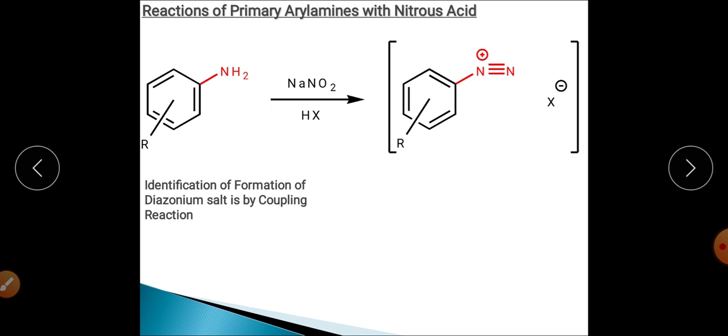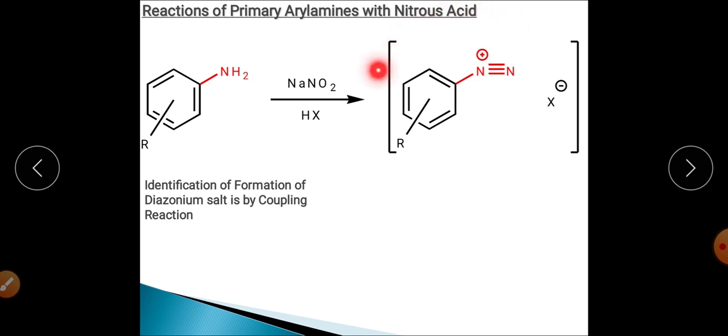When we take the primary aromatic amine, at that time there will be a reaction of this primary aromatic amine with nitrous acid, which is prepared in situ, and there is conversion of this aromatic primary amine into aromatic diazonium salt, right? This is stable and this can react further.